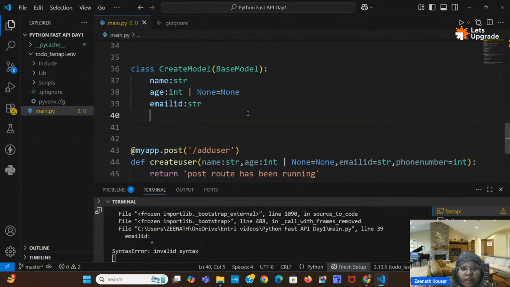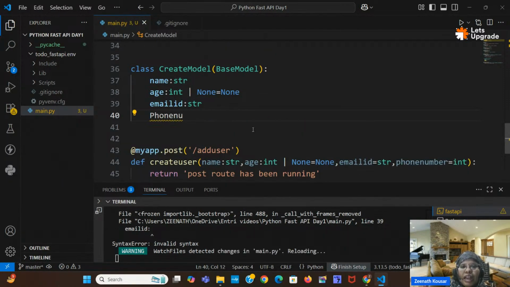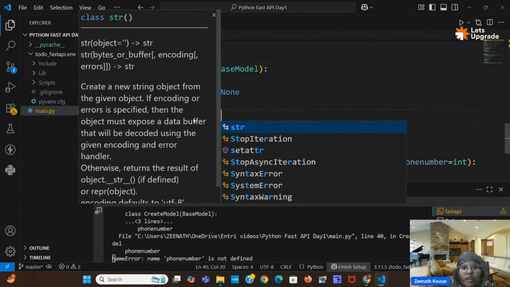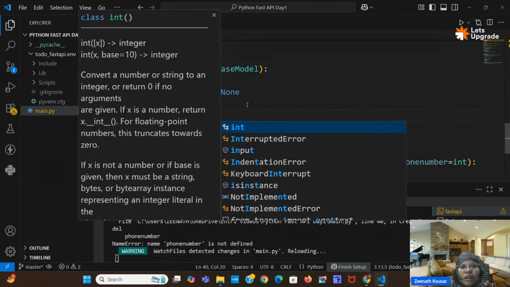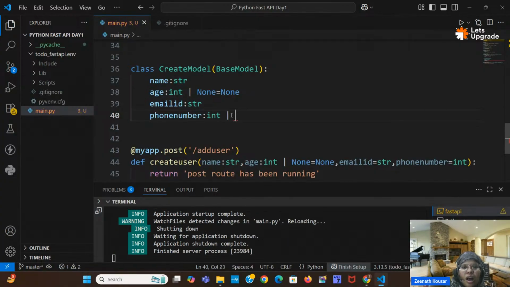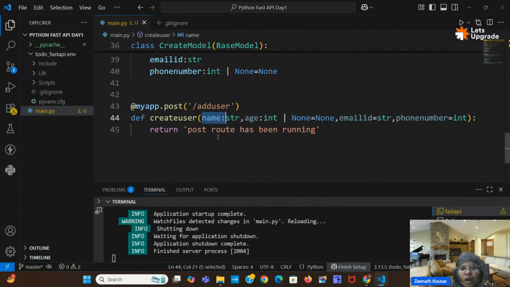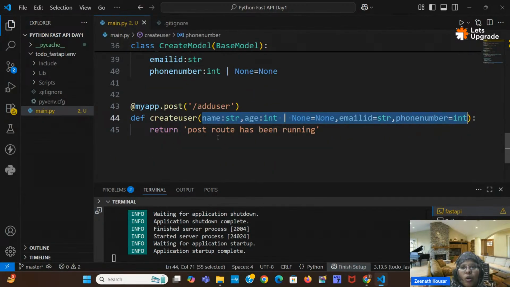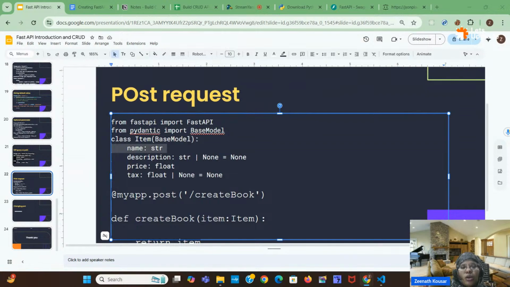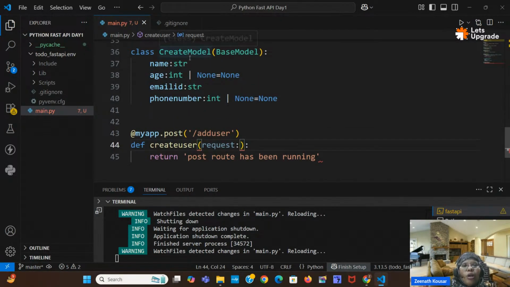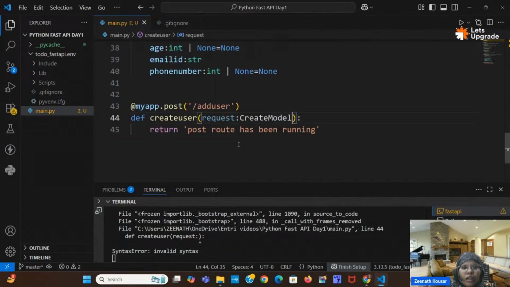If we have more fields, then instead of writing them in the function parameters, it is better to create a Pydantic model like this. Equal to string, integer. Like this you can create it. If you want to keep phone number as optional as well, you can give it like this, as I already explained previously. Here, instead of giving all these parameters, you can directly write item colon item. Here I will give request, or any variable you can give. What type do you want? You want to create a model type.